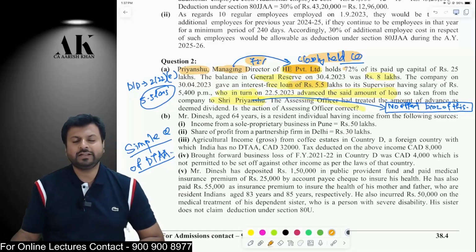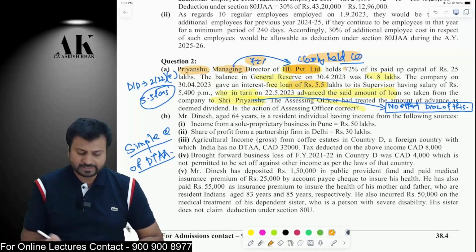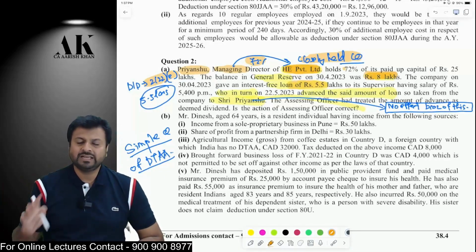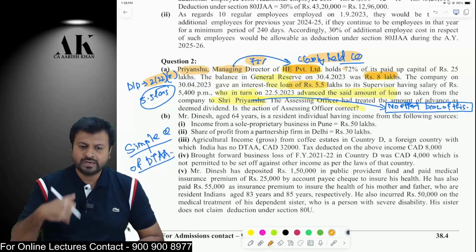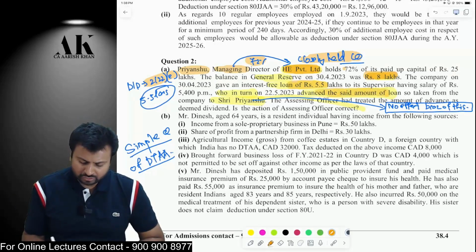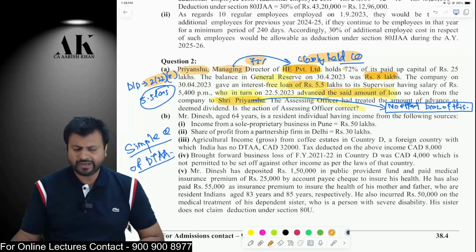Now that will be deemed dividend in the hands of Mr. Priyanshu, but the deemed dividend as per section 2(22)(e) cannot be more than the accumulated reserve. Now what is the reserve with the company? The reserve is 8 lakhs and the loan is 5.5 lakhs. Therefore, deemed dividend will be only 5.5 lakhs. Now they have made you some emotional effect over here. That is, he has in turn given this loan to somebody else. It doesn't matter all those things. Okay, it doesn't matter.